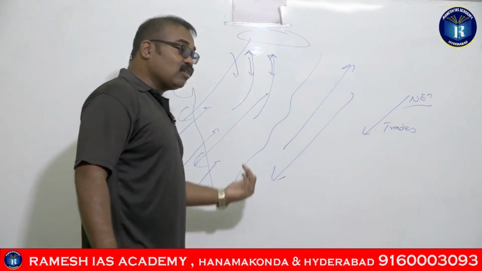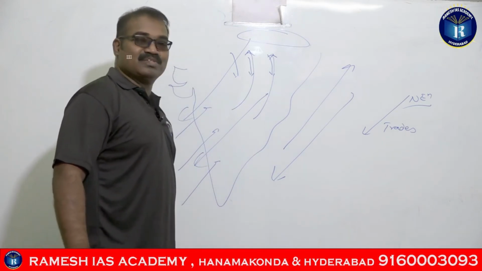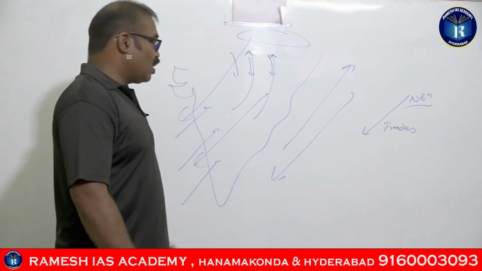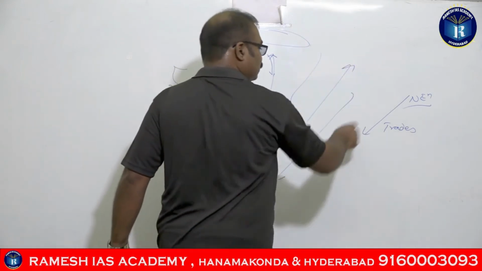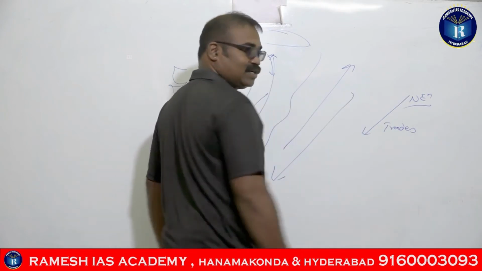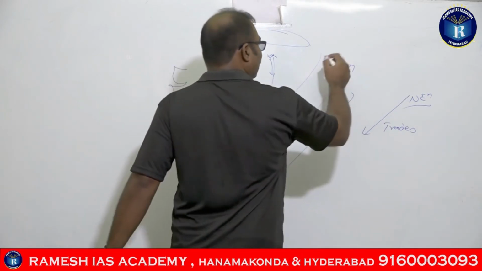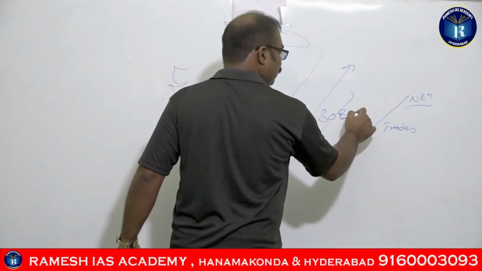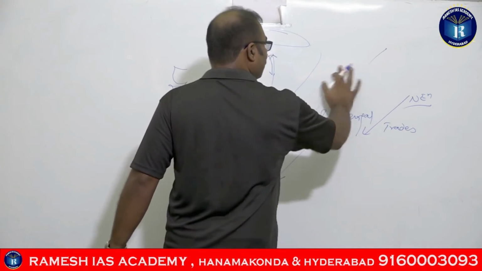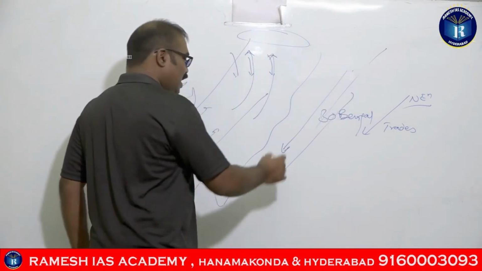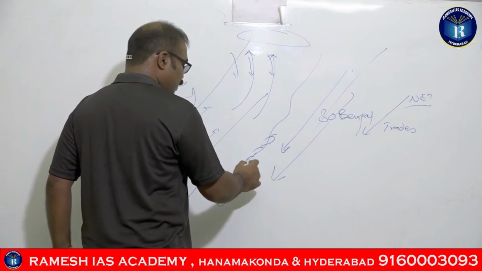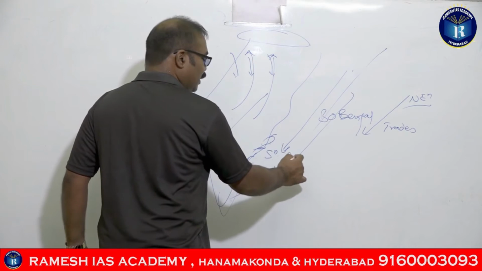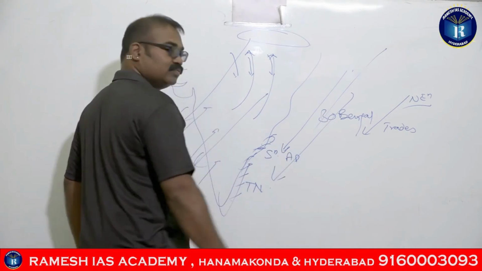But this season is also called the season of northeastern monsoons, because the winds are coming from these areas, the northeastern trades, right? So when the winds come over the Bay of Bengal, they gather moisture, and the gathered moisture is released over southern AP and Tamil Nadu.